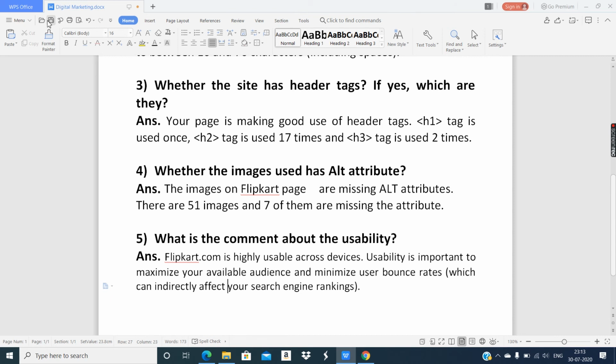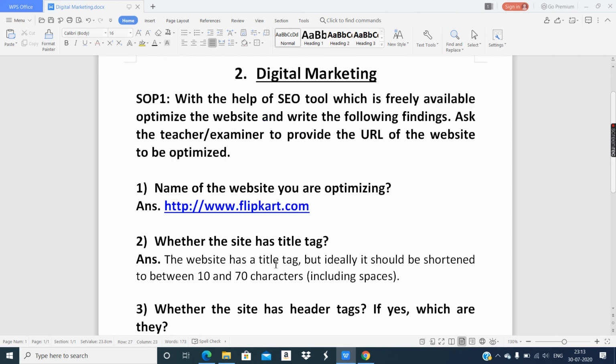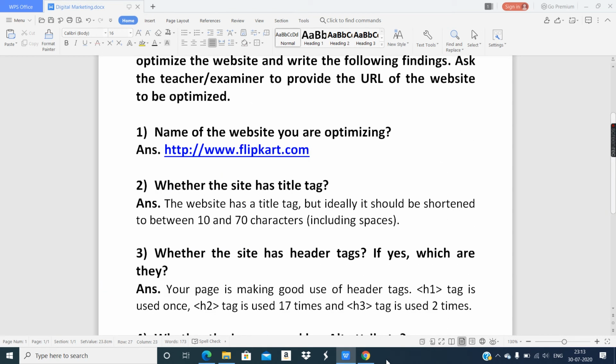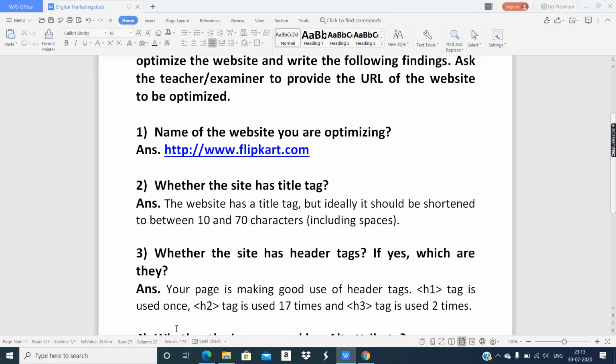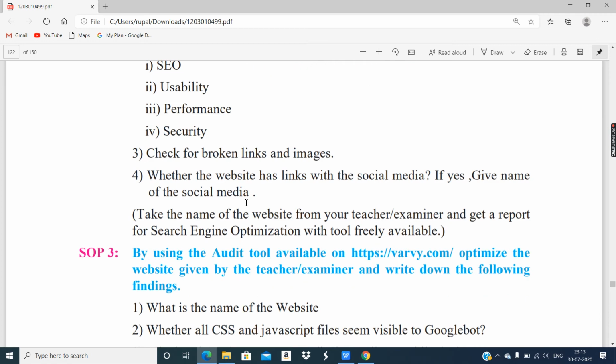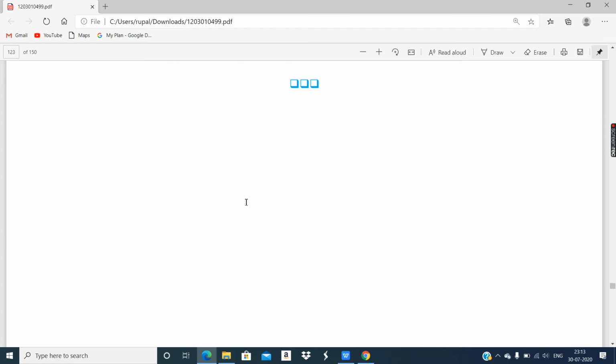So the practical is done. See how simple it is. In this way, you can perform all the practicals, all the SOPs. Where are the questions? See, just read the question, use the website, and type any URL, click on the button. The report is ready. Go through the question. As per the question, take the answers from the report.